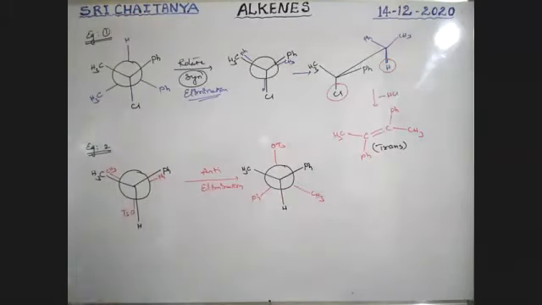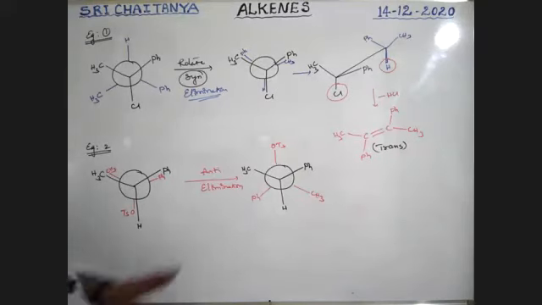Am I correct, boys? Rotation is only one-side rotation. One is fixed, another one is rotated. Red groups are rotated, boys. Yes.